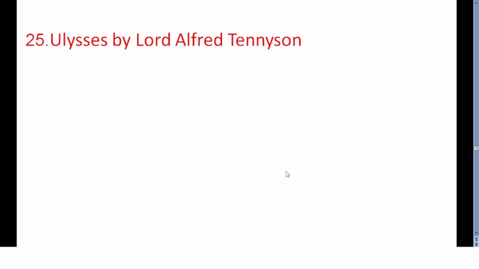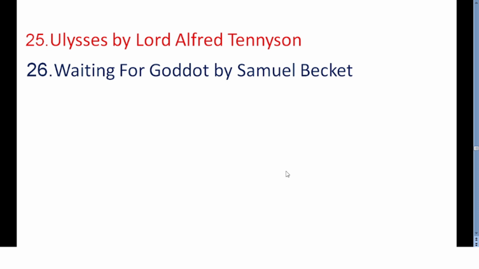Next one is Waiting for Godot by Samuel Beckett. This comes under absurd drama, and in Waiting for Godot there are 2 important characters as a part of the play, Vladimir, Didi, and Estragon, Gogo. They engage in a variety of discussions regularly. They were waiting for Godot, actually, who never comes.